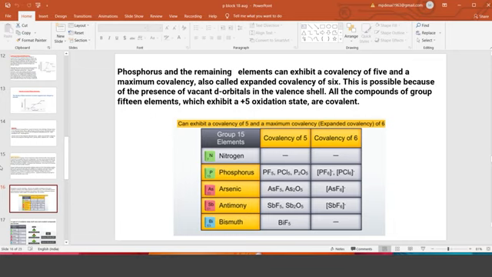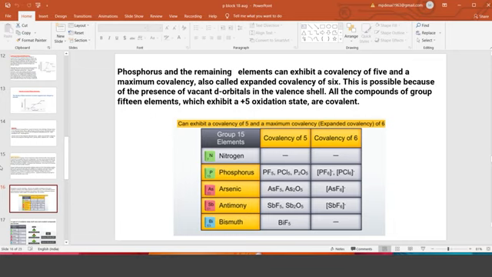So why do they go up to 6 or beyond 6, and why is it not happening with nitrogen? It is because nitrogen is small in size. That is the first problem. In a small nitrogen atom, you cannot accommodate very heavy or bigger atoms; it cannot hold them. The second point is that in nitrogen, d orbitals are not there. Whether the d orbital is filled or not is not a problem; if the d orbital entry is there, that is enough.